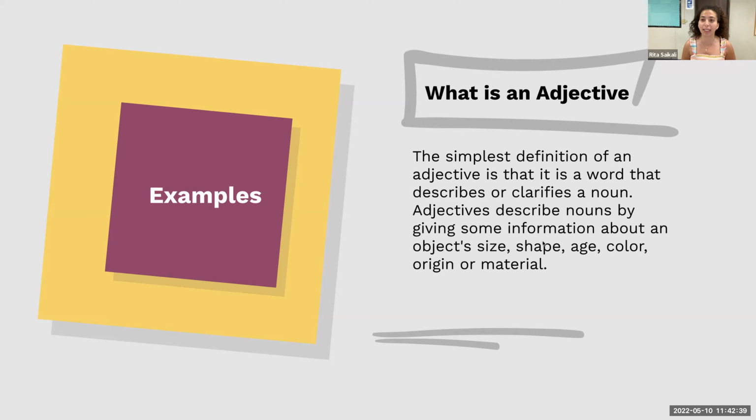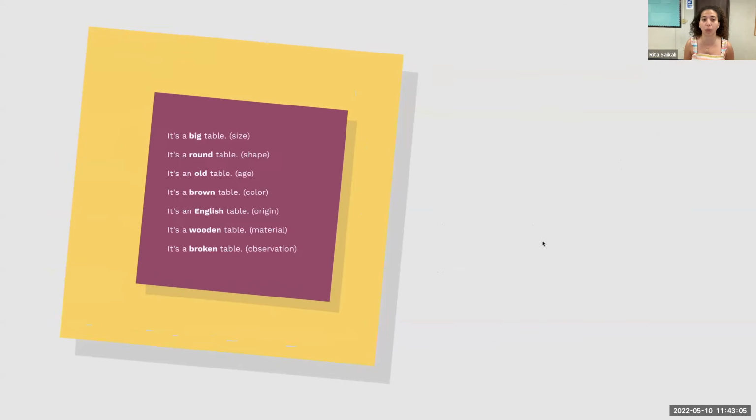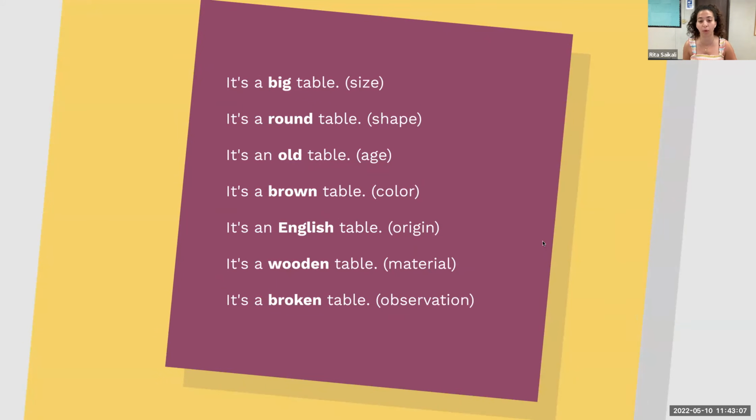So essentially, adjectives, they clarify more what we are looking at or what we're describing, okay? So adjectives describe a noun by giving some information about the size, the shape, the age, the color, the origin, the material, and so forth, okay? So there are 5 main types of adjectives, and each one is used for something else, and we're going to look at them. Okay, so these are some more examples of adjectives before we take a look.